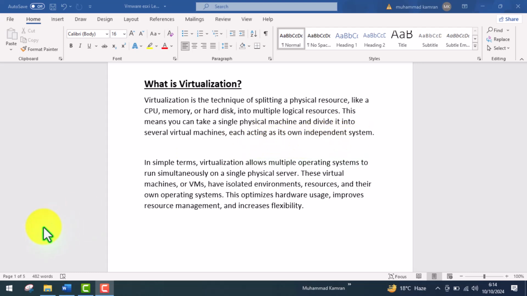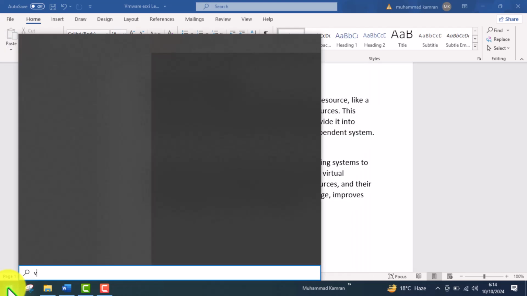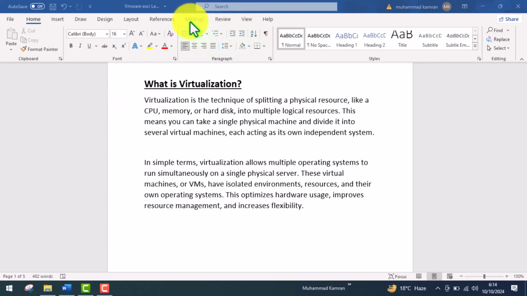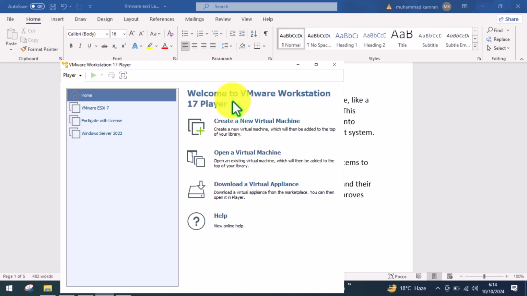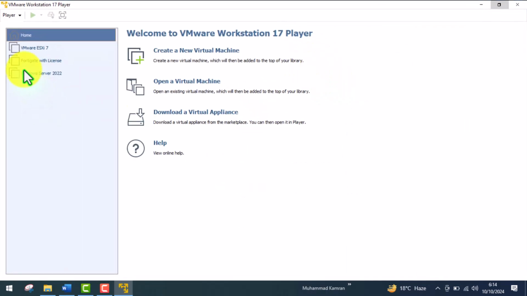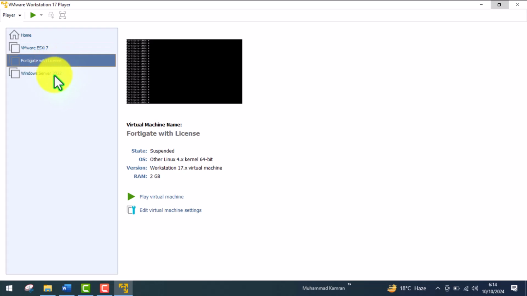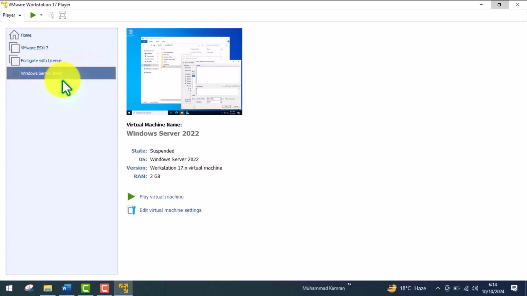Let me give you an example of VMware ESXi, VMware Workstation. Let me just open my VMware. So here this is the VMware Player, or we can say VMware ESXi. I have installed VMware ESXi 7 on this VMware Workstation, and then I have installed a FortiGate firewall, and then I have installed Windows Server 2022.